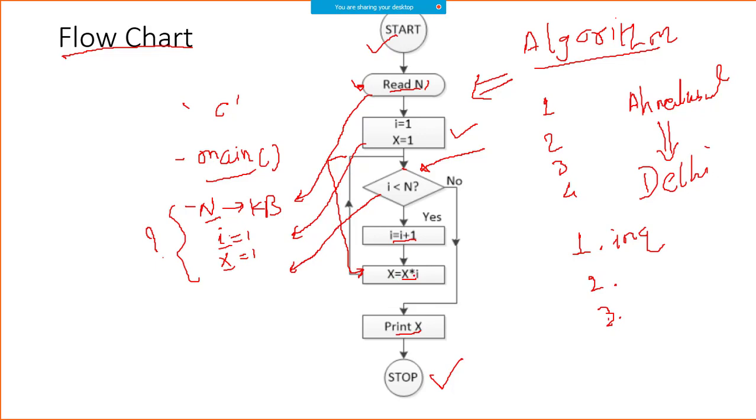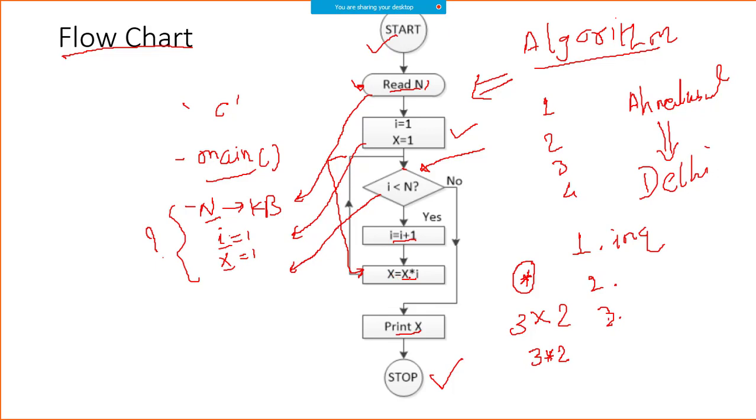Now here it is x equal to x into I. Please understand, in C programming, when you want to do multiplication, you use star. Now you may have a question, where to bring this star? You don't require to bring it from your home, it is available on the keyboard. So rather than writing cross, suppose I want to write 3 cross 2, in C programming we write 3 star 2, right? So star is for multiplication.